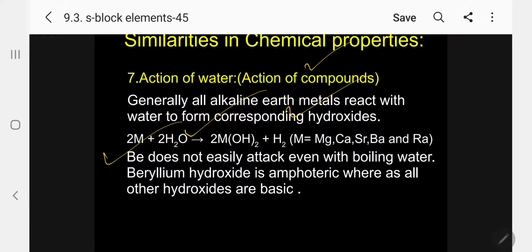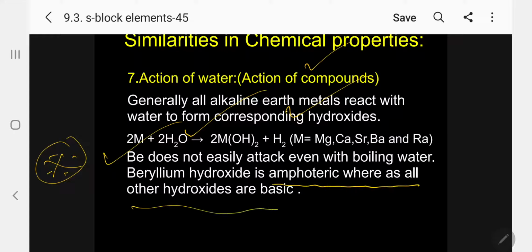Beryllium does not easily attack even with boiling water. This you have to keep in mind. So one among the following alkaline earth metals does not react under ordinary temperature: beryllium. Beryllium hydroxide is amphoteric in nature, whereas all other hydroxides are basic. Kindly follow.